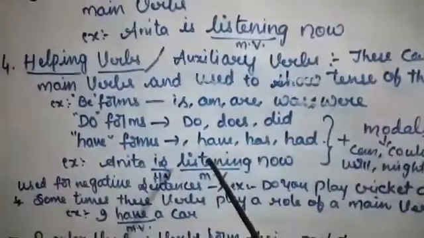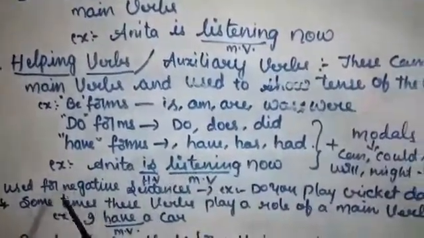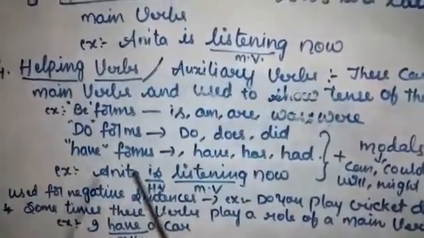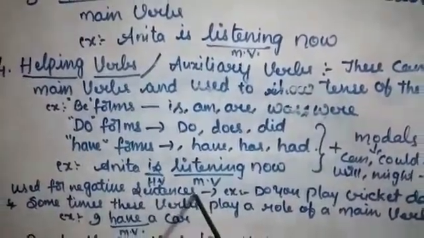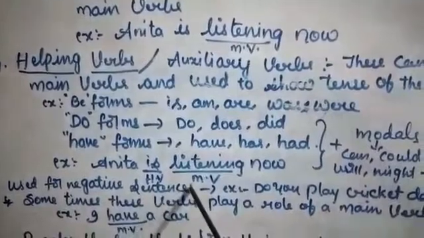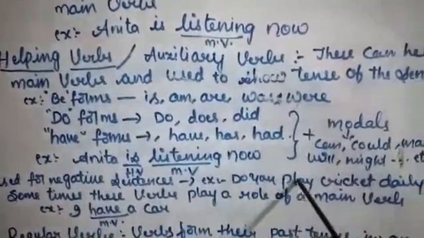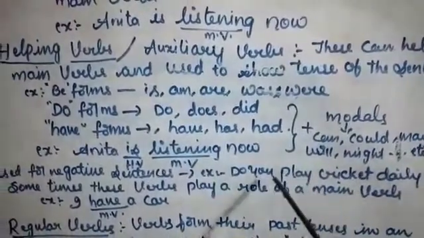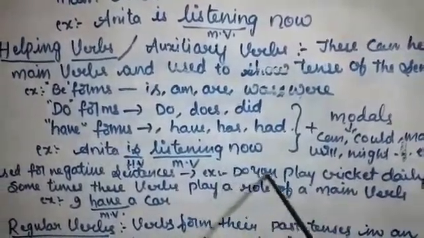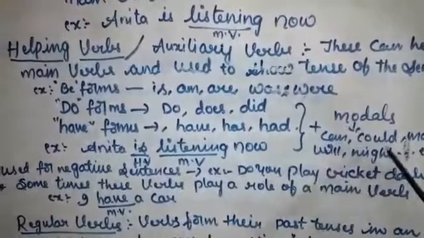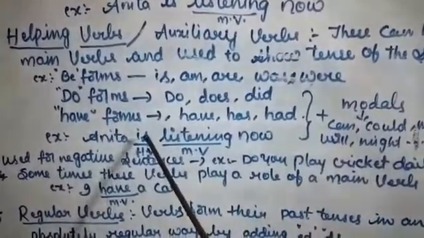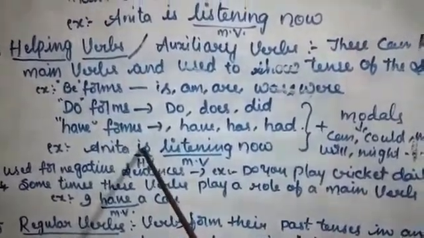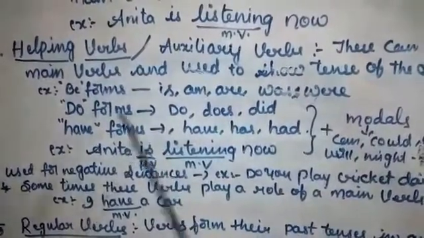Another important thing in helping verbs: these helping verbs are used for negative sentences. For example, "Do you play cricket daily?" is a question. So we can say in negative form also, "No, I don't play cricket daily." So these helping verbs are used to make negative sentences.